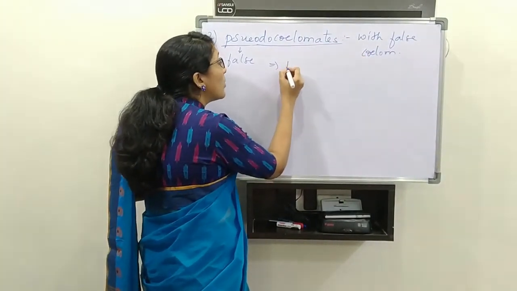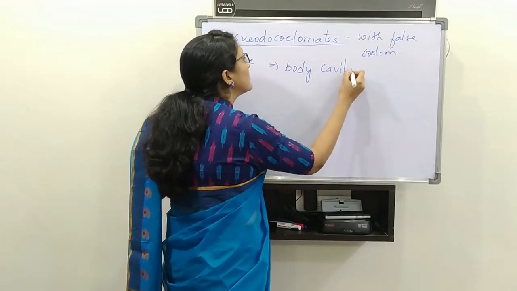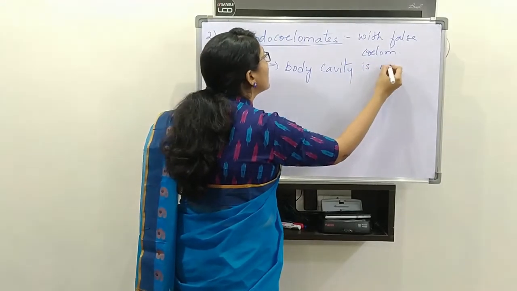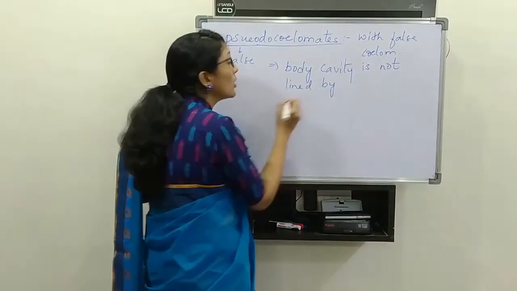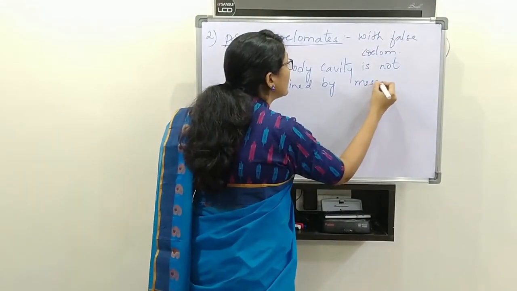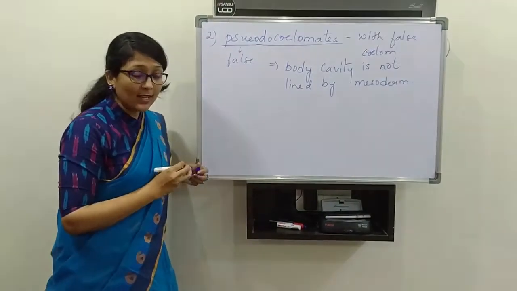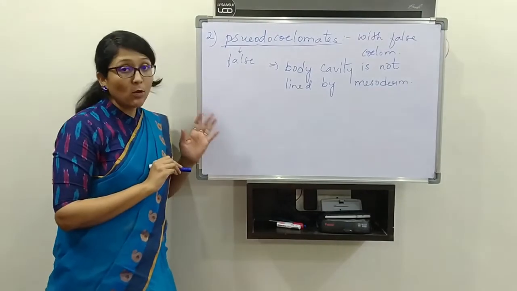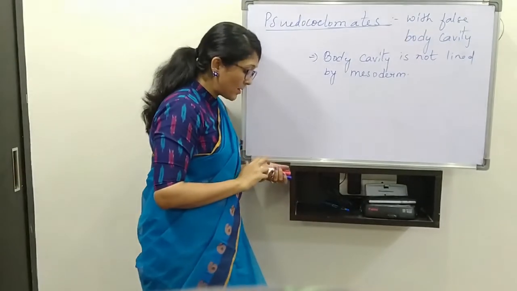Because the body cavity is not lined by mesoderm. So such a type of body cavity is called the pseudocoelom or false coelom.